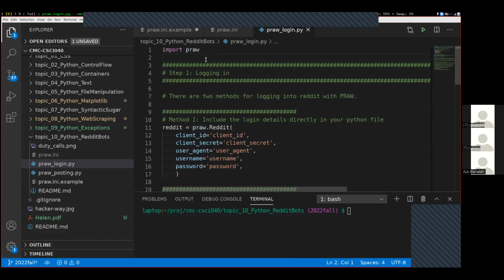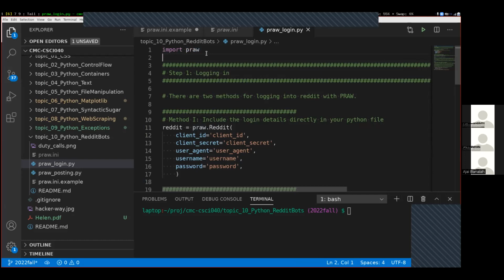This library is an official thing that Reddit has developed to support people making bots for the Reddit platform. It's not like we're breaking any rules right here. We're doing what Reddit is encouraging us to do by making bots for their platform.